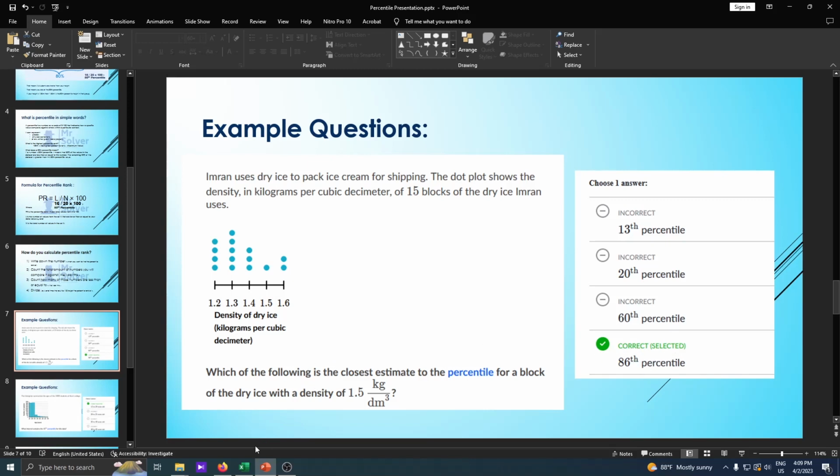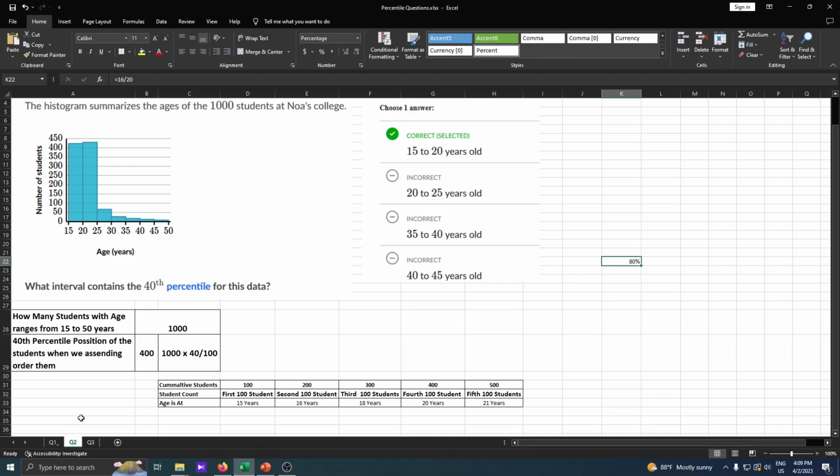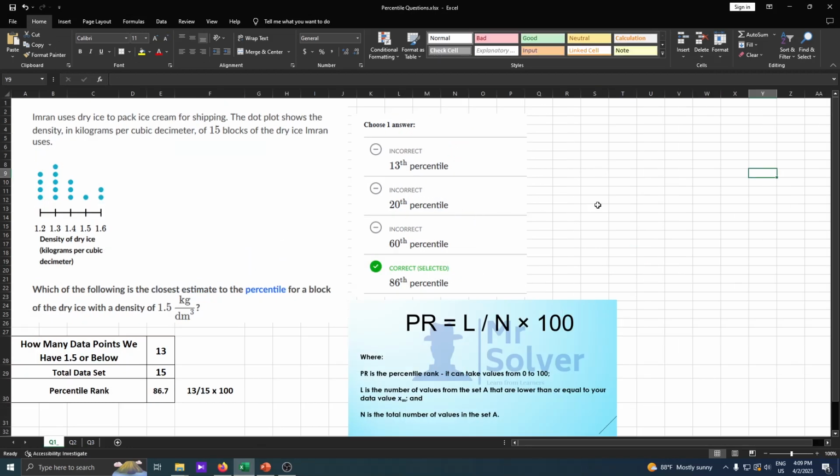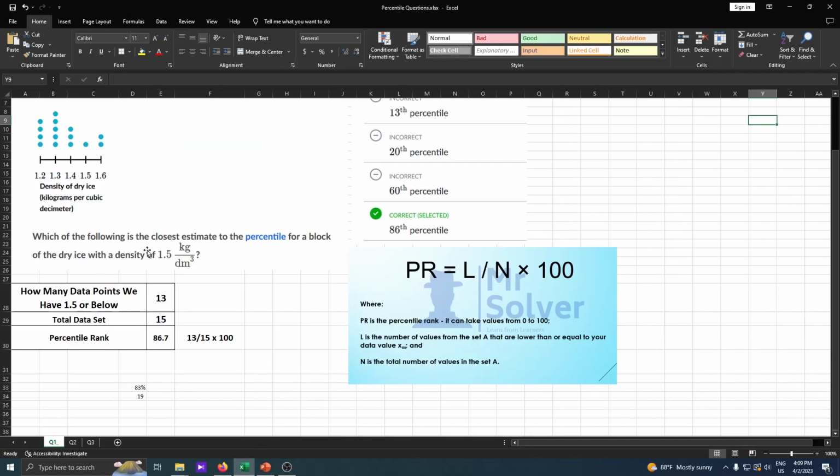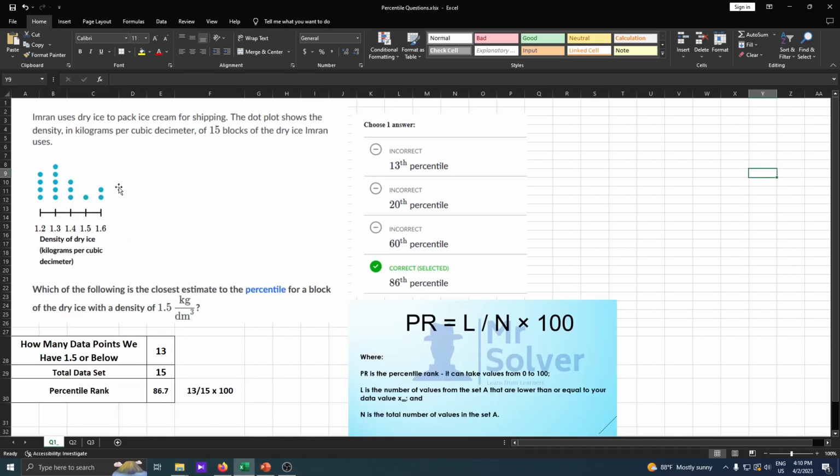Let me show how the calculation is made. How many data points do we have at 1.5 or below?